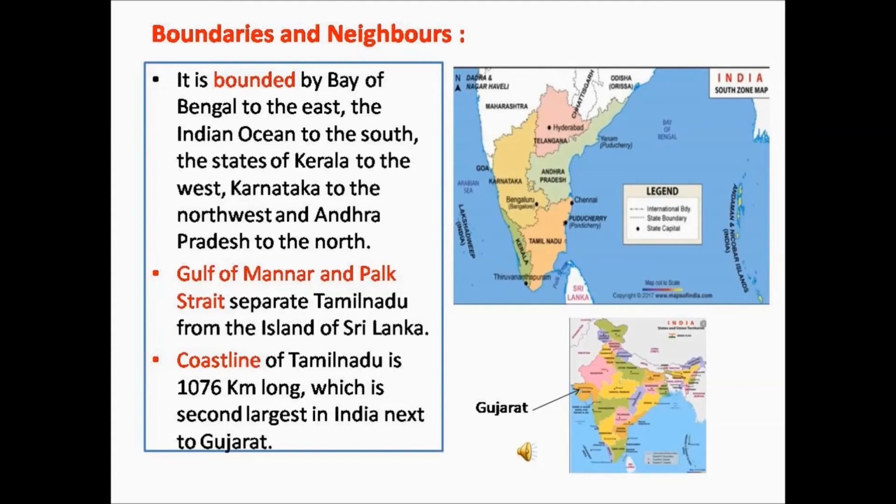Gulf of Mannar and Palk Strait. As you can see in the map, the Gulf of Mannar and Palk Strait separate Tamil Nadu from the island of Sri Lanka. Coastline of Tamil Nadu is 1076 km long. Coastline is the land area along the sea. So in Tamil Nadu, the coastline is about 1076 km long. This is the second largest coastline next to Gujarat.